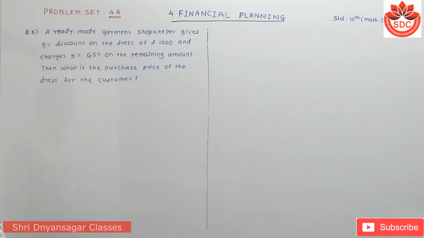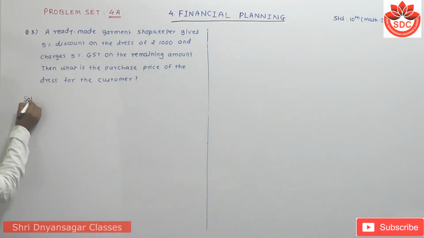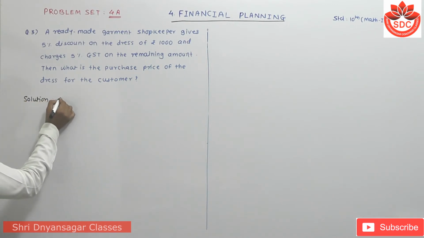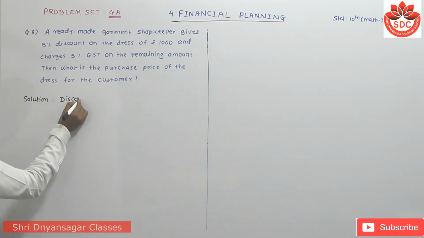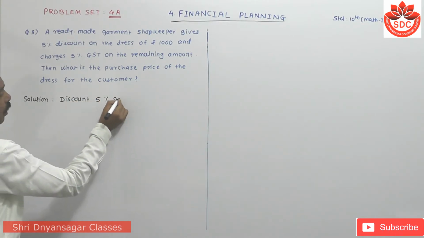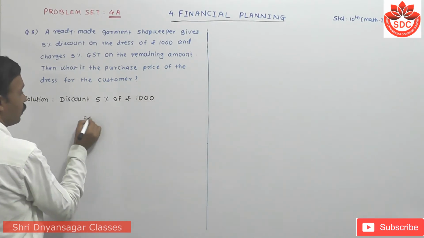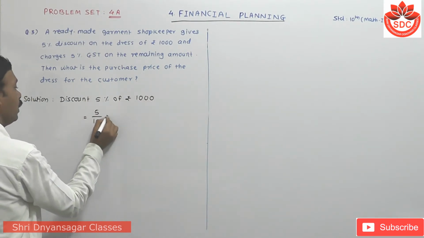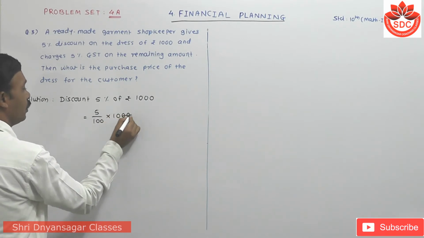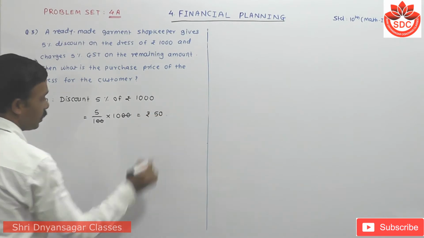Now student, first here the discount is given, how much? 5%. Its solution is: discount, 5% of rupees 1000 is equal to 5 upon 100 into 1000. These two zeros get cancelled. 10 5s are how much? 50 rupees discount here.